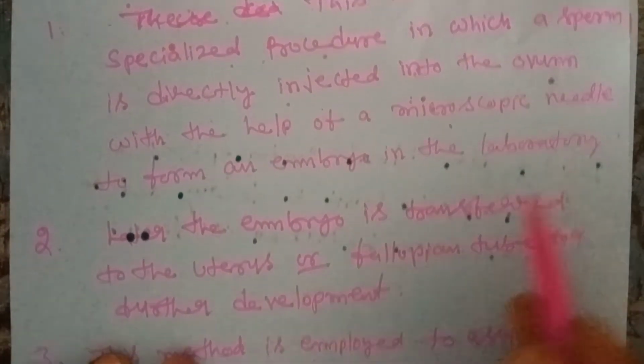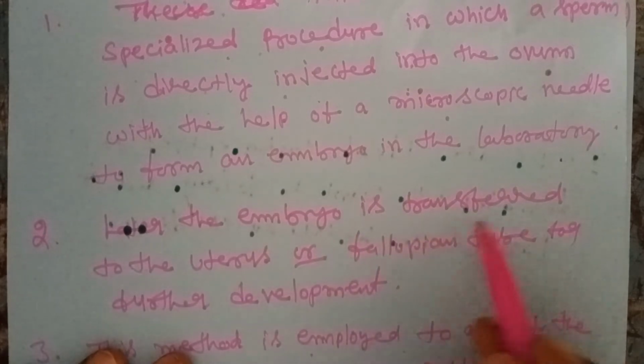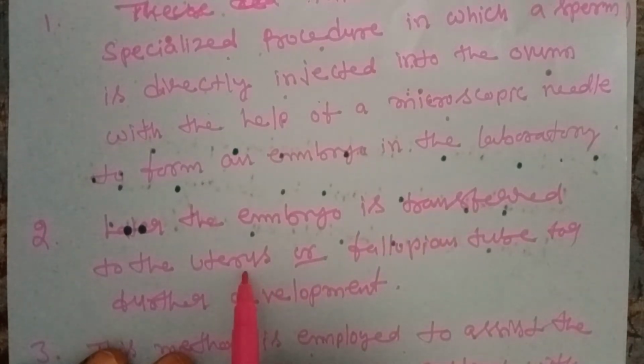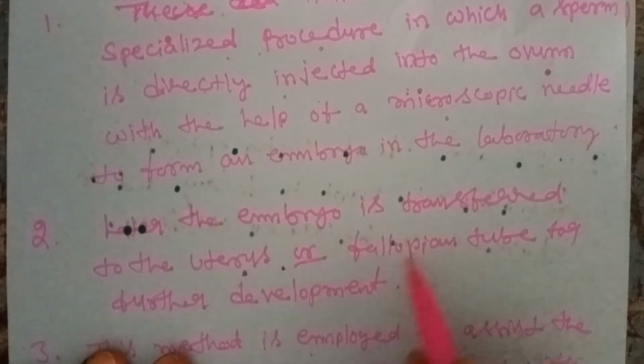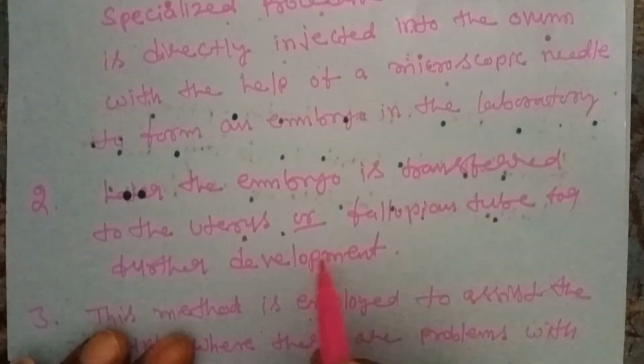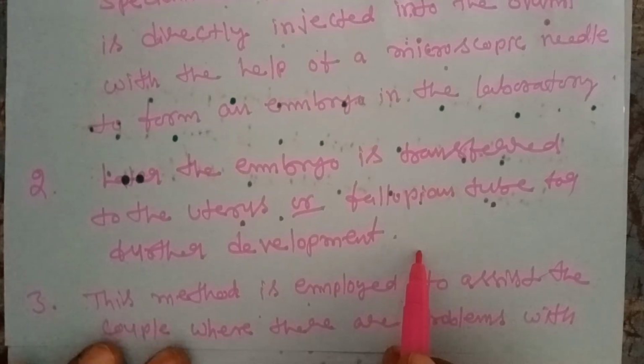Later the embryo is transferred into the uterus, or fallopian tube, for further development.